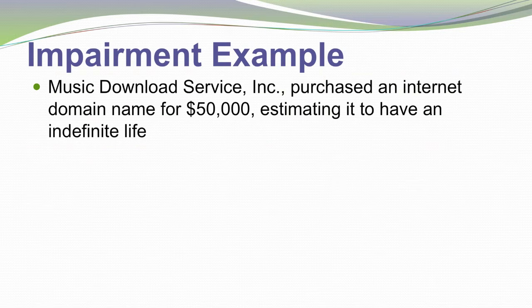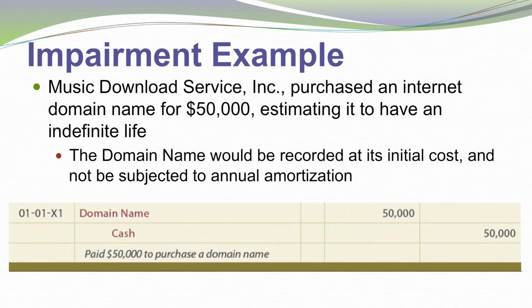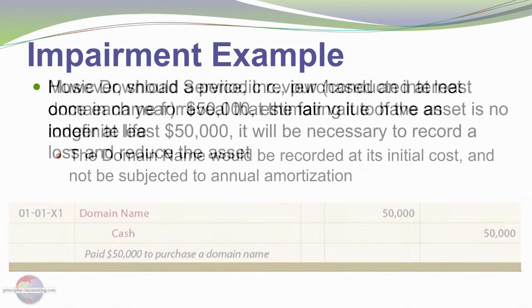Here's an example of an impairment. First, a music download service, Inc. purchased an internet domain name for $50,000 and estimated that asset to have an indefinite life. The domain name would be recorded at its initial cost, and that $50,000 intangible asset, the domain name in that case, is not being amortized.